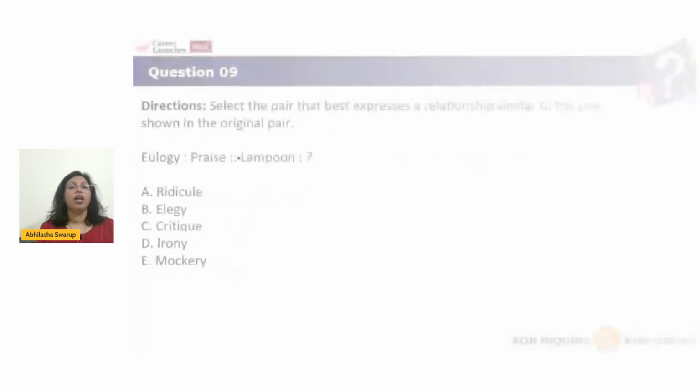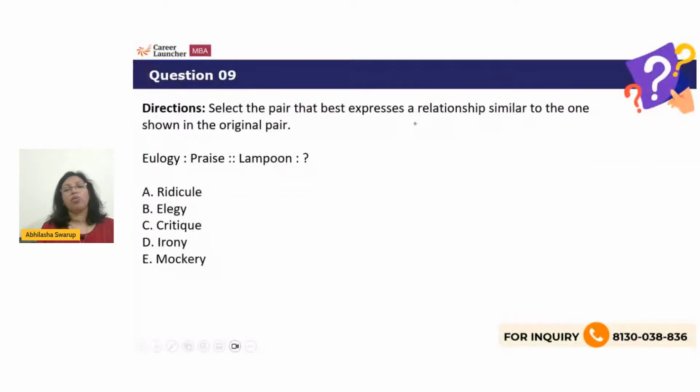Question number 9. Select the pair that best expresses a relationship similar to the original pair. Eulogy is to praise as lampoon is to what? Ridicule, elegy, critique, irony, or mockery. If eulogy is full of praise, it's as simple as that. If eulogy is praise, then what is lampooning?